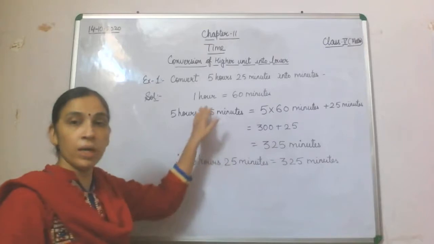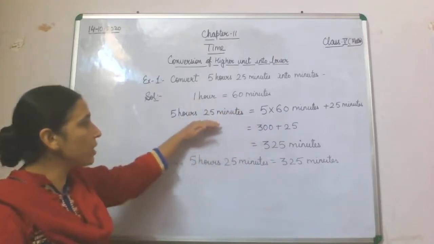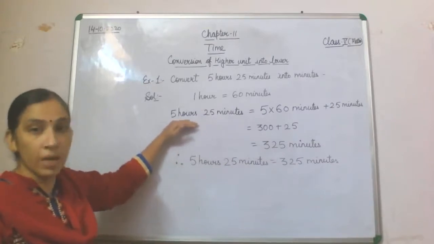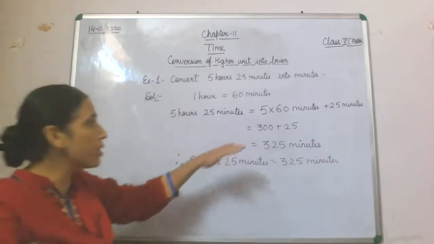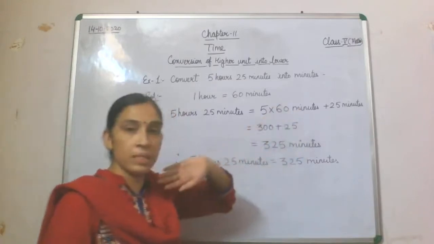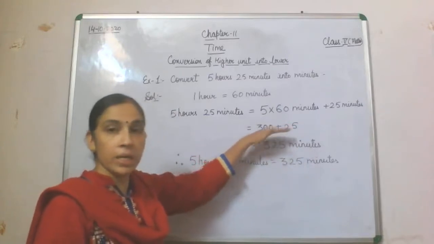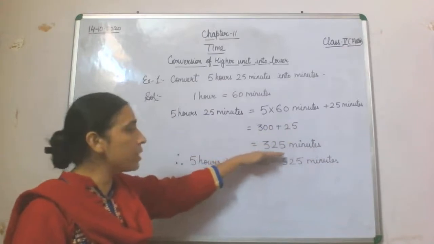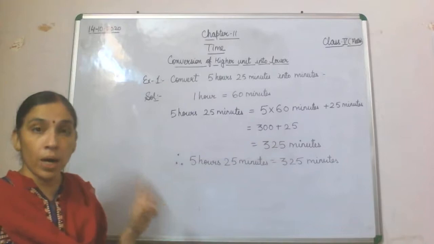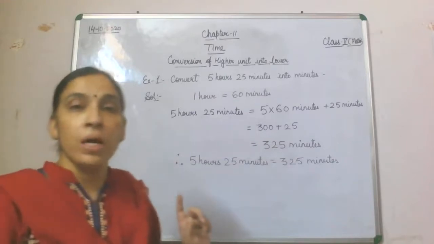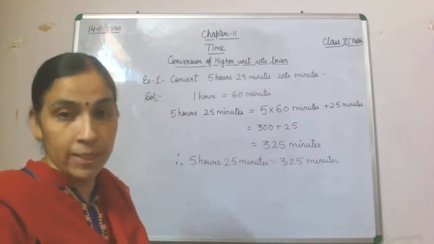So we find it out, 1 hour is equal to 60 minutes. So 5 hours 25 minutes. In this you are going to convert only the 5 hours. The 25 minutes, which is already in minutes, you are not going to convert. So 5 will be multiplied by 60, plus 25 minutes. 5 sixes are 30, 300 plus 25, the total will be 325 minutes. Now this example 1 A part is of conversion from a higher unit into a lower unit.